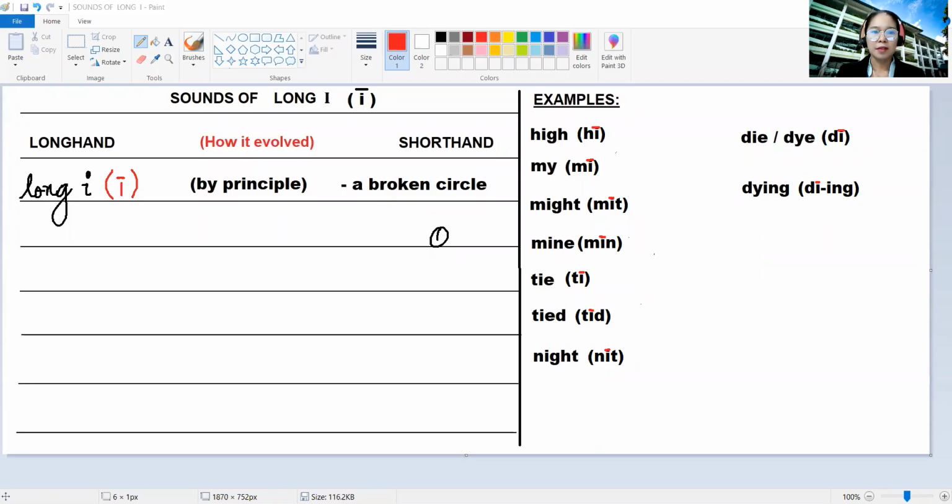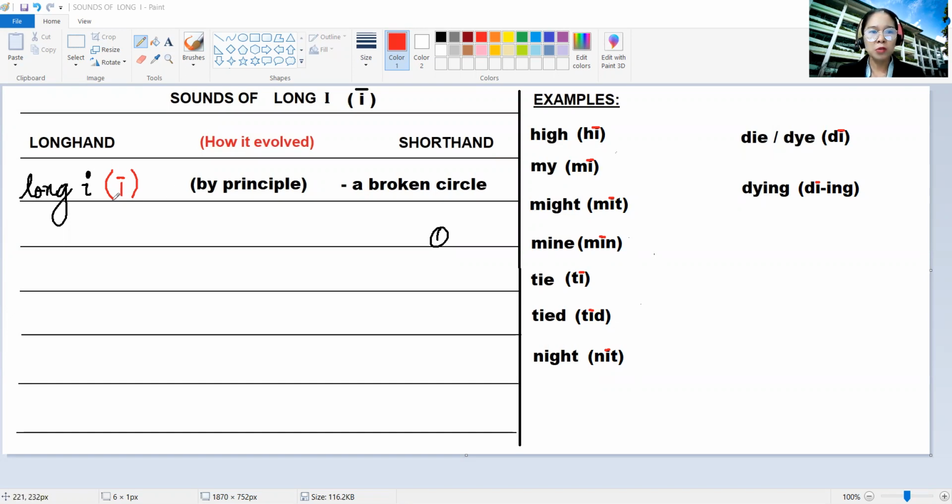Okay, so as you can see, we have the long I in longhand, and it is indicated with this phonetic symbol, which is letter I and a hyphen on top of it.